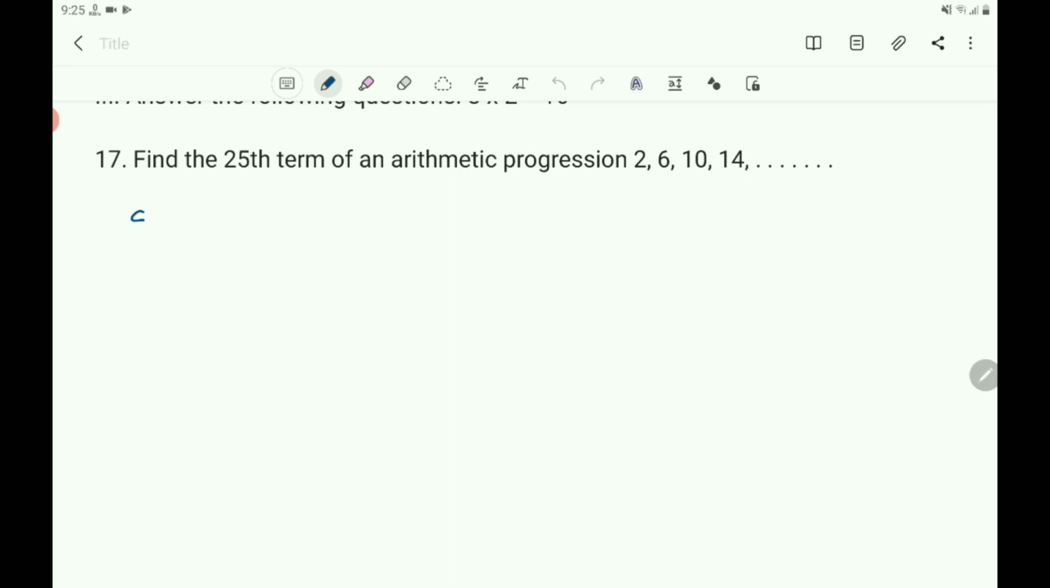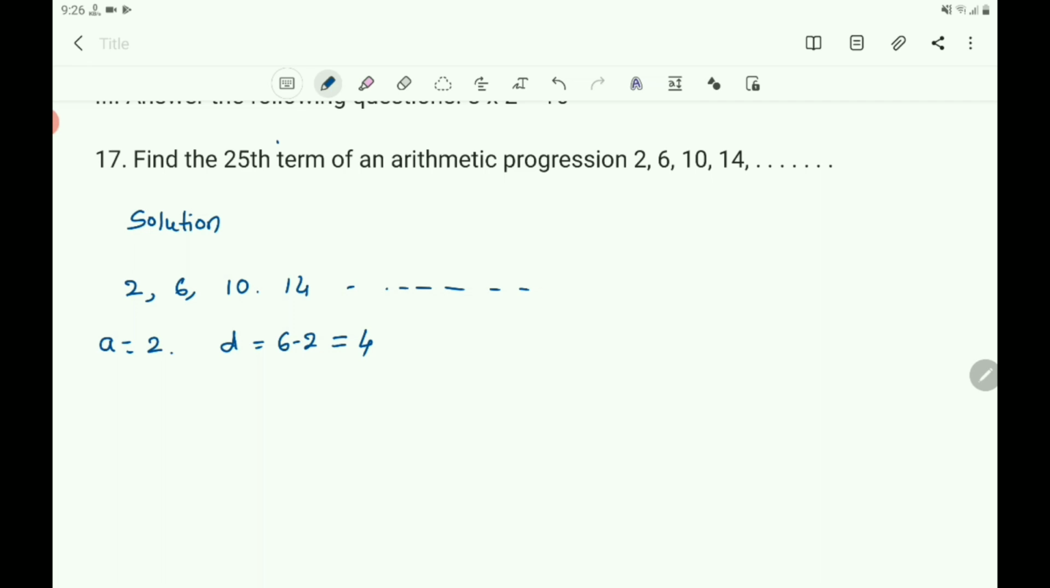Now let us write the solution here. The given AP is 2, 6, 10, 14, and so on. Now you find the first term and the common difference. This is the first term, A1, so you write A equals 2. And D equals A2 minus A1. A2 is 6, A1 is 2, so 6 minus 2 equals 4.